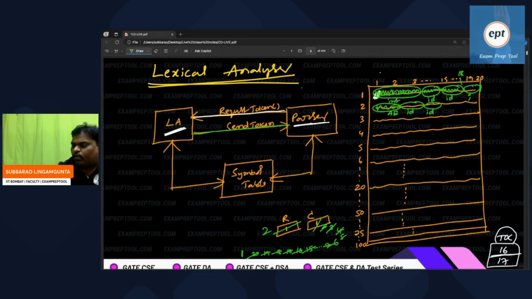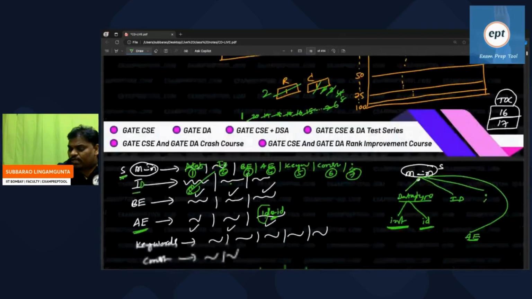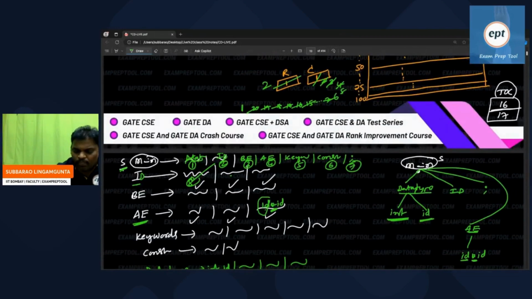Please give the token. Then the lexical analyzer will read the program and say who is the next token. If the next token is a keyword, he will take S goes to keyword, the fifth production. If the next token is a constant, he will take S goes to constant, the sixth production. Suppose S goes to comma, he will take the seventh production. Based on the token, he will take the production.